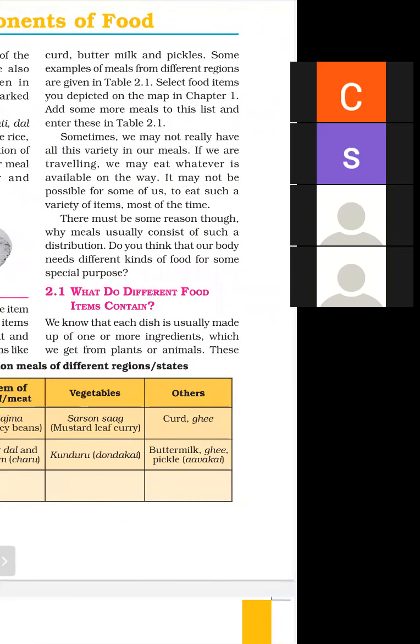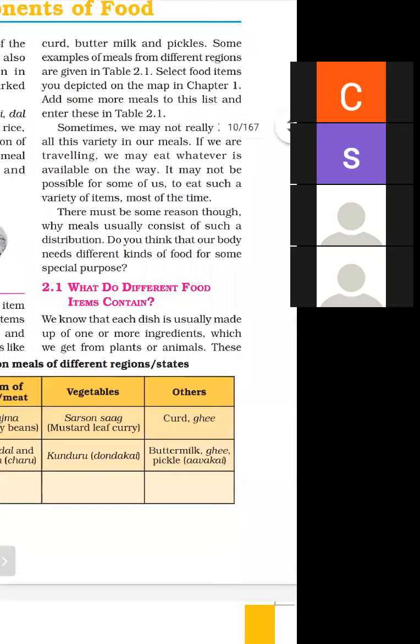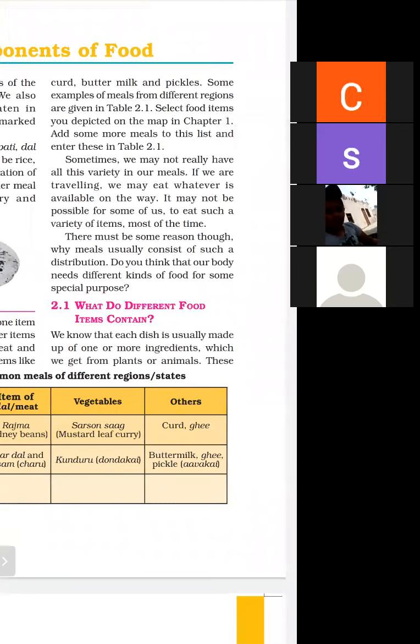There must be some reason why meals usually consist of such a variety. Do you think that our body needs different kinds of food for specific purposes? Yes. We need different kinds of food for different purposes, because we need carbohydrate, fat, protein, and dietary fiber. These are the components of food, and we get them from a variety of food. So variety of food is necessary for the specific purposes of the body.